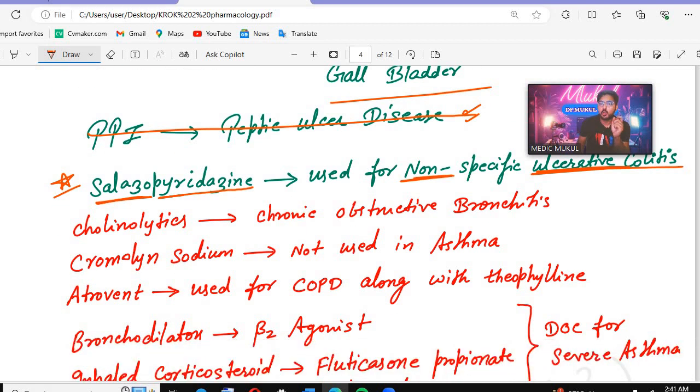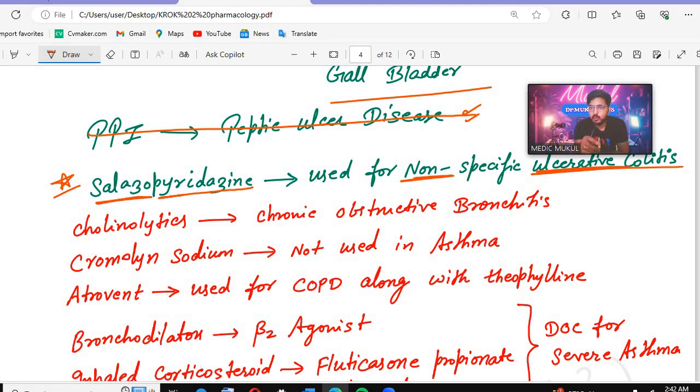चलो, आफ्टर दैट कोलिनोलाइटिक्स. अब देखो कोलिनोलाइटिक, कोलिनर्जिक, अब लाइटिक्स मींस ब्रोकन, लाइटिक्स मींस ब्रेक. So this is breaking, the antagonist, or the opposite of the cholinergic blockers. So cholinolitics are used in the case of chronic obstructive bronchitis patients. There is one drug, that is cromolyn sodium. In the question it has been asked which drug is not used in asthma. So which drug is that? Cromolyn sodium. You need not remember the mechanism here. Just remember the drugs, because they will be directly asked.